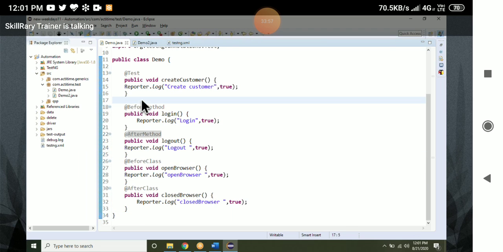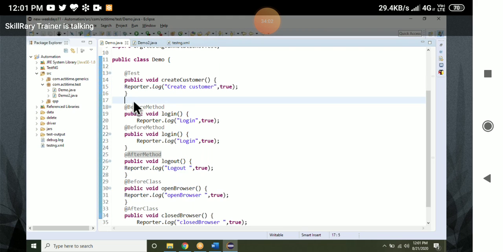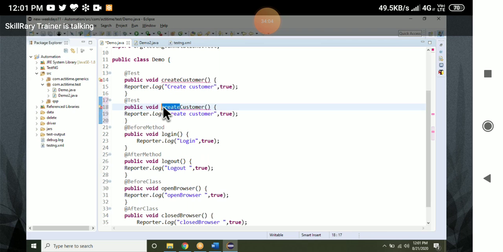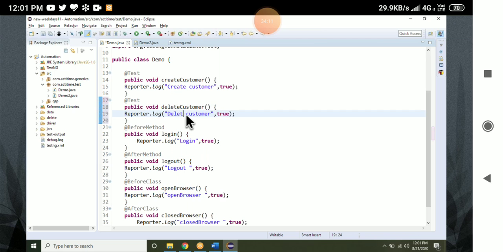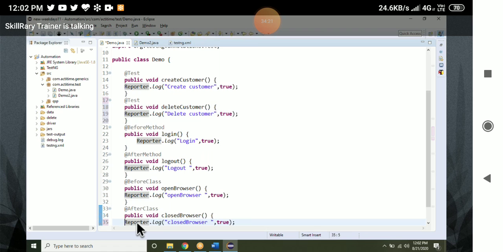What happens if I put one more test case? Let me put one more. Instead of create customer, I will put delete customer. Here also the same thing. Now tell me the output. How many times will before class be executed? How many times after class? 2 times? I'm getting confused, sir. Okay, we'll see. Only one time before class will be executed.